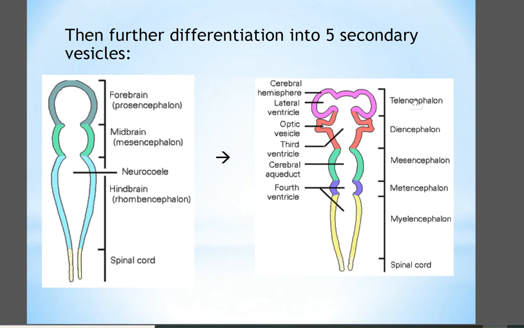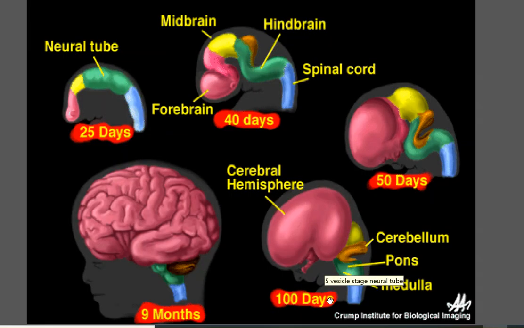In our body, the telencephalon makes the brain hemispheres, the diencephalon makes the thalamus, hypothalamus, epithalamus, and subthalamus, the mesencephalon makes the midbrain, the metencephalon makes the pons and cerebellum, the myelencephalon makes the medulla oblongata, and the spinal cord makes the spinal cord. This is the whole development of the brain from the neural tube.